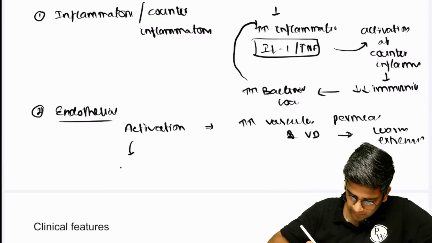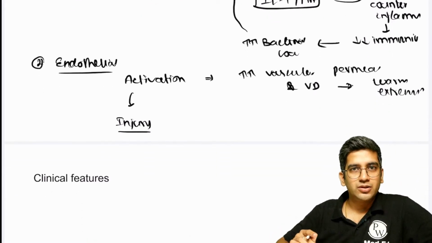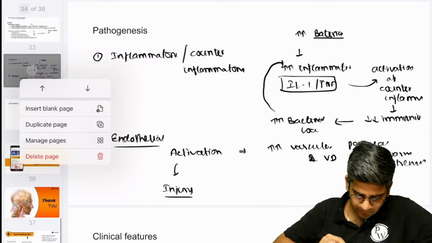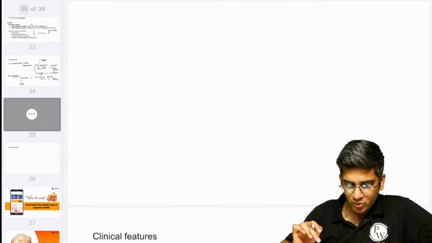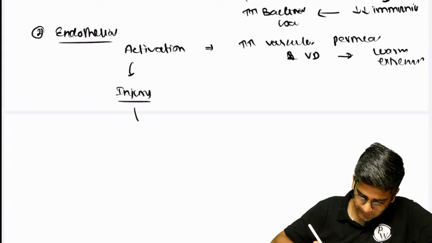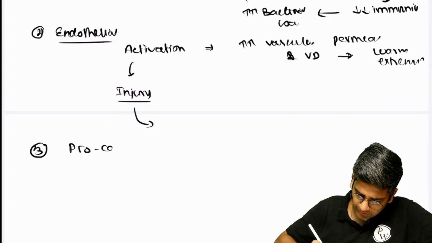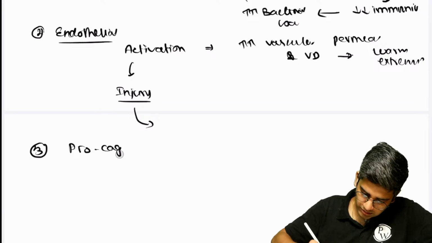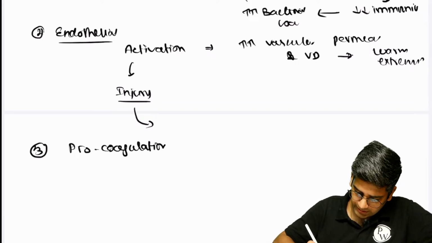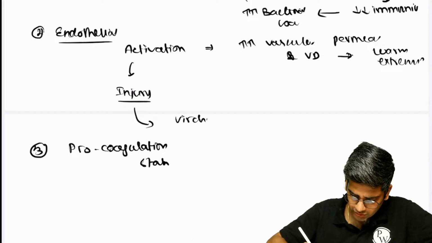Then it will progress to endothelial injury. Whenever endothelium is injured, can I say it will cause the Virchow's triad? Endothelial damage is one of the important components of Virchow's triad, right? So this endothelial injury will automatically move the patient into a procoagulant state, right? It will cause a procoagulant state. Fine, because you can write also here activation of the Virchow's triad.